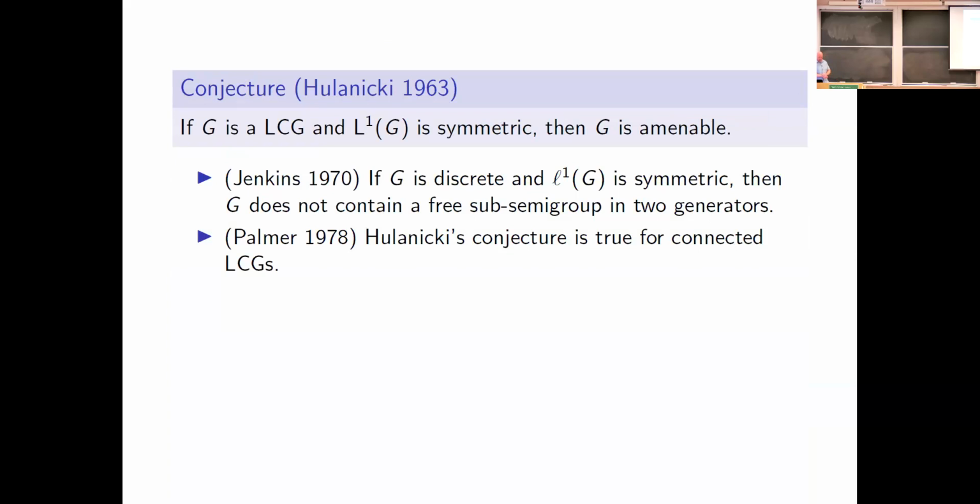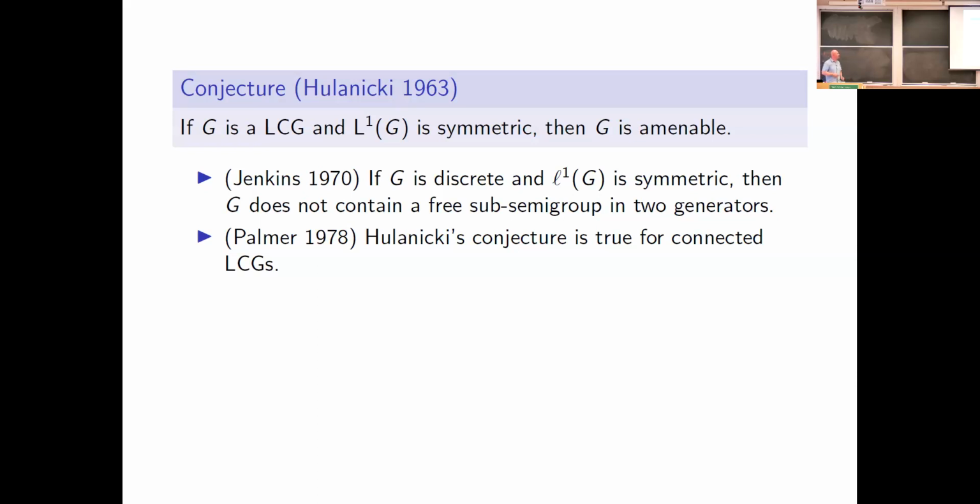Okay, so before talking about, I guess, tensor products again, I'd like to talk a little bit about groups and, again, part of what motivated this project here. So there's this old problem of Hulanicki from 1963 that conjectures that if G is a locally compact group whose group algebra L1 of G is symmetric, then the group must be amenable. And over the years, various progress was made on this.